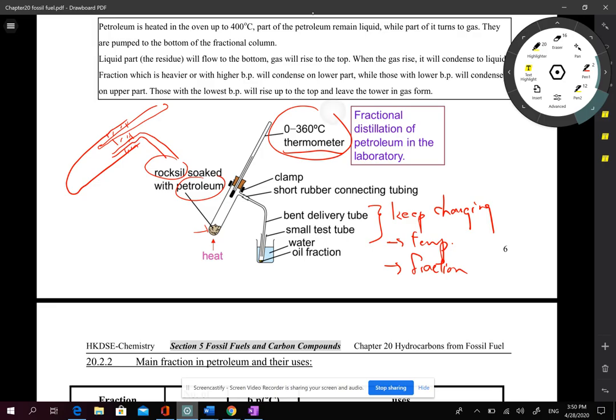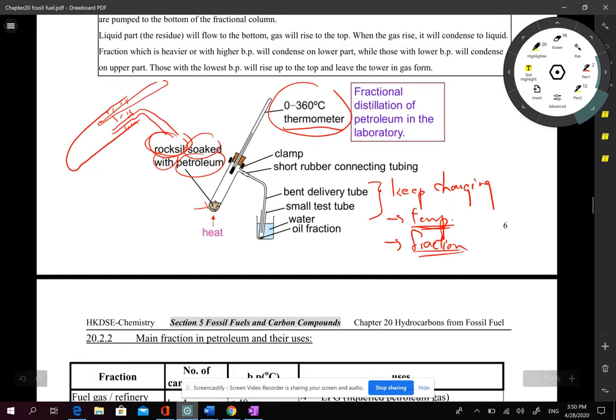It soaks the petroleum so that the petroleum will not boil violently, and it will slowly turn into gas. And also because the petroleum gas temperature is quite high, we need to condense it using a water bath. Depending on the temperature, we will collect different fractions.